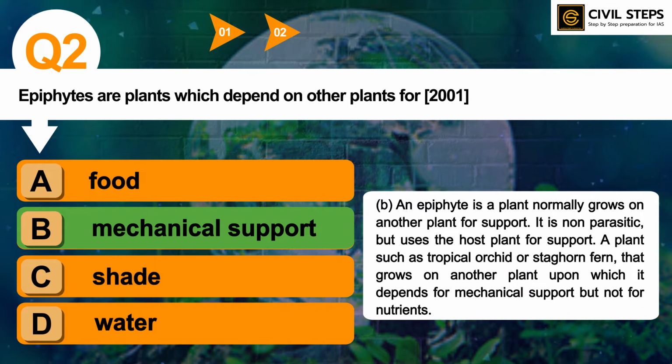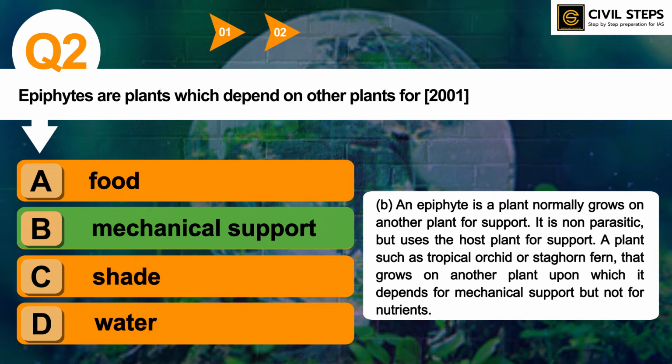So an epiphyte is a plant that normally grows on another plant for support. So it is non-parasitic but uses the host plant for support. A plant such as a tropical orchid or staghorn fern grows on another plant upon which it depends for mechanical support but not for nutrients. So this epiphyte concept is very important. So this was repeated in the 2021 prelims examination.